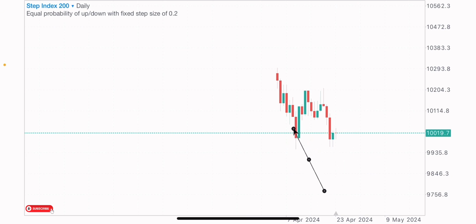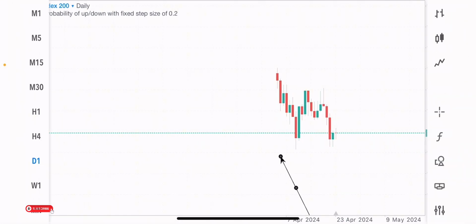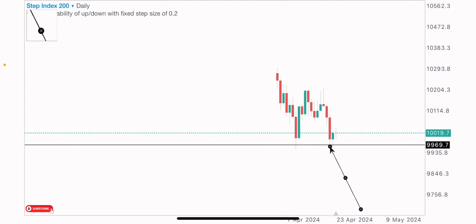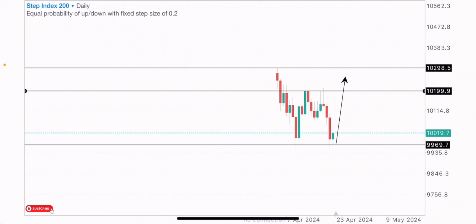So on its existence, we had a decline in value from the 10,000 price level to the 9,000 price level. After the decline in value, we had price push up a little bit to sell further, to come retest its lowest lows, which was at this zone, basically. Market is currently on this lowest lows price level. So should you expect a bullish reversal for price to get back to its highest highs, or for price to get back to its previous highs?